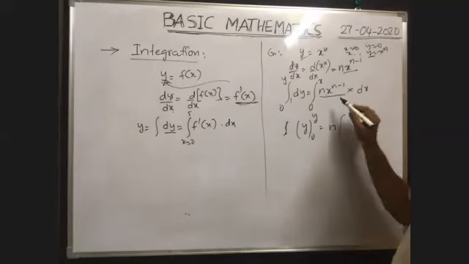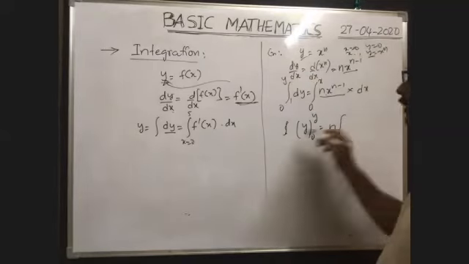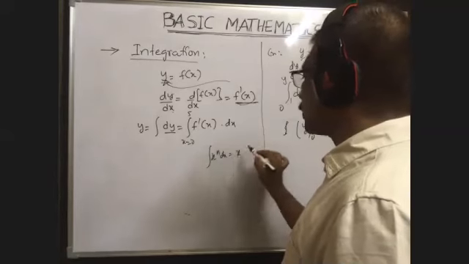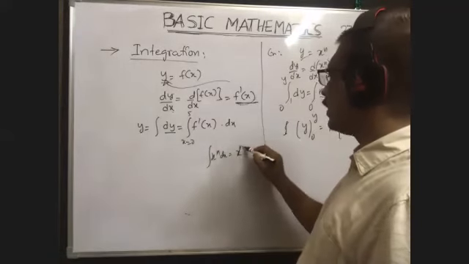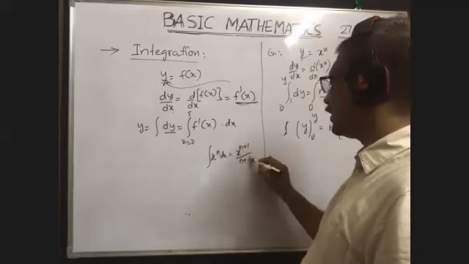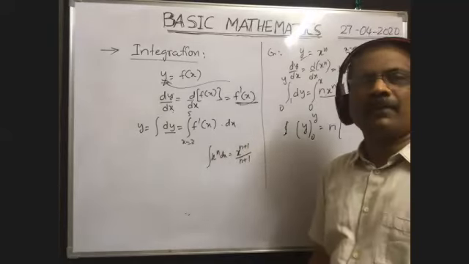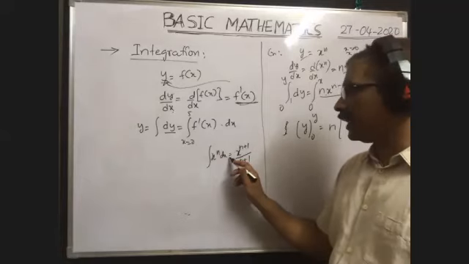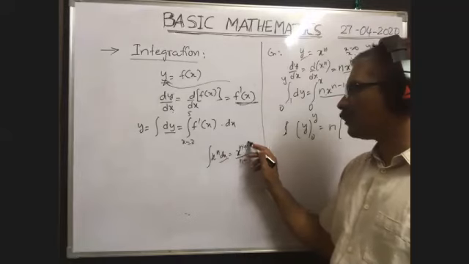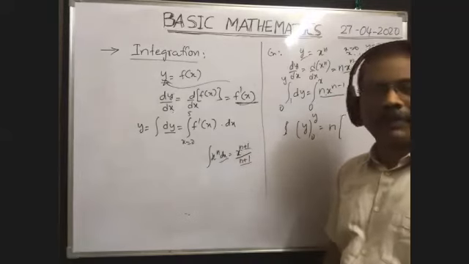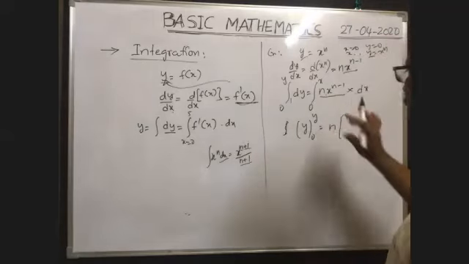Integration of x to the power of n minus 1: generally, the integral of x to the power of n dx means x to the power, this power must be increased by 1, divided by whatever power you get here, you write in the denominator. That is the general formula for integration. When you integrate x to the power of n dx, that is equal to x to the power of n plus 1 by whatever power you get, you write in the denominator. Similarly, you apply the same formula here.